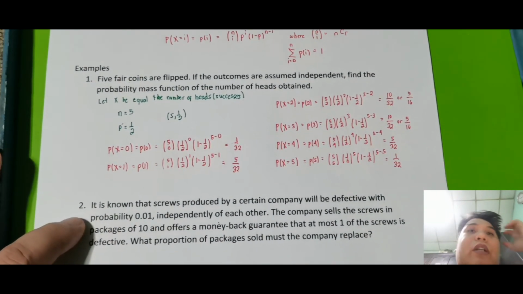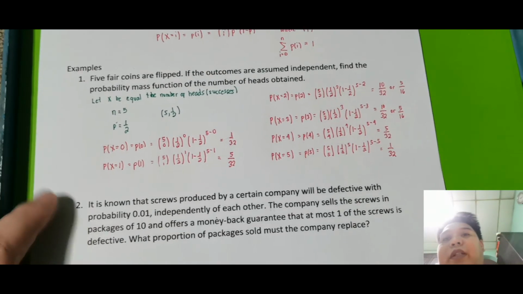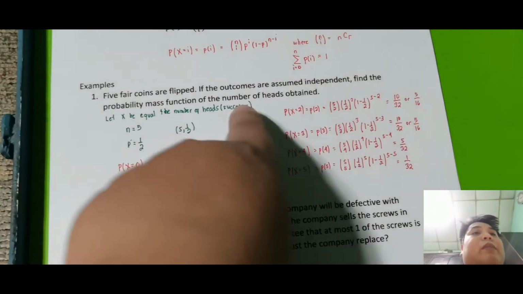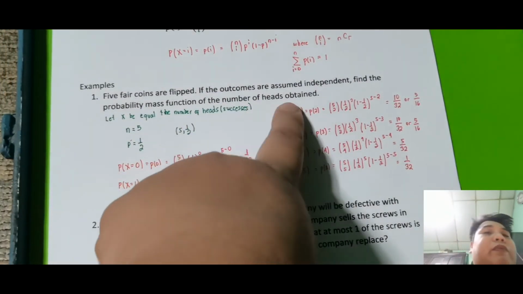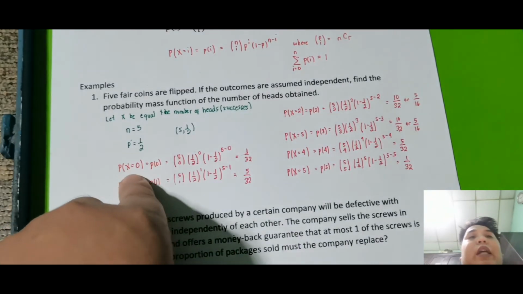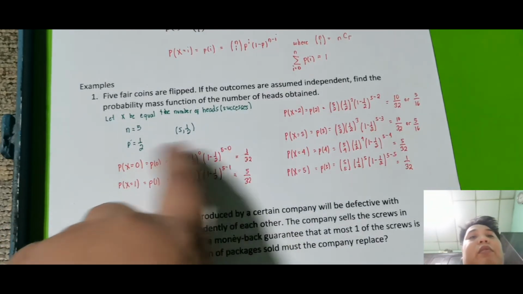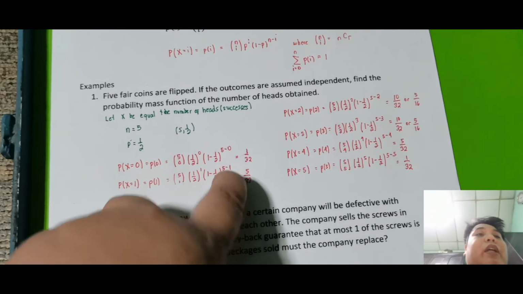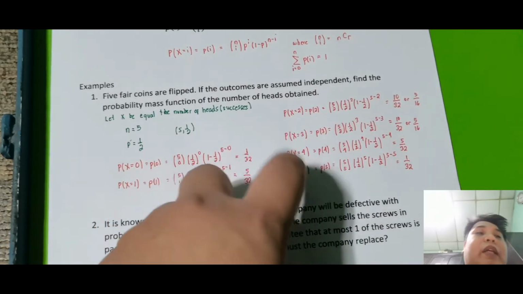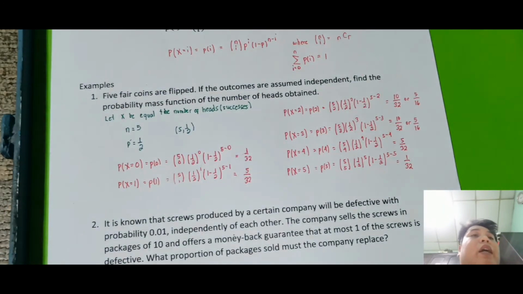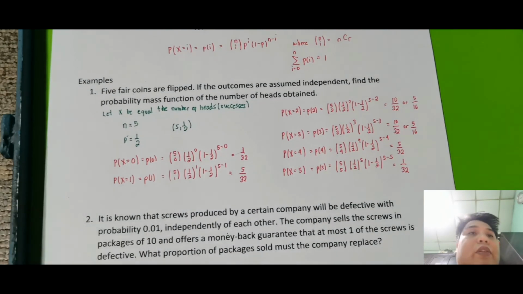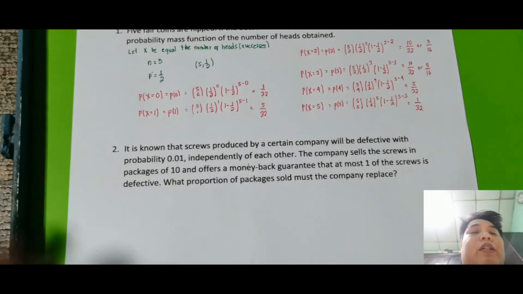Okay, so ayan yung ating mga answer sa kada probability mass function. Again, the probability mass function of the number of heads obtained. So kunyari walang head, ito yung sagot, 1/32. May isang head, 5/32, may dalawa, 3, 4, and 5. Okay, so yan yung mga probability na sagot niya. Okay, so now proceed tayo sa number 2.